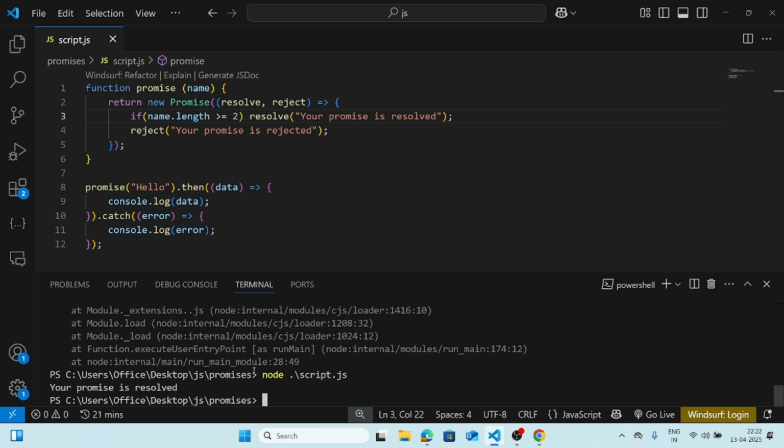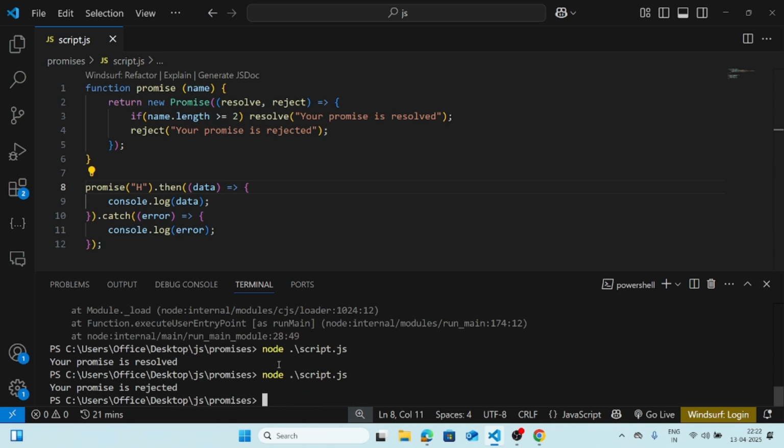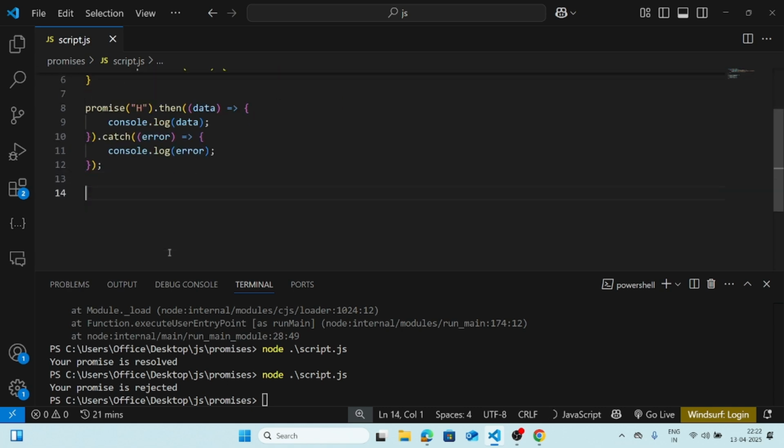Now suppose I give something like h, only h, and then call this function again. What's going to happen is your promise is rejected. Now imagine this: in the real world we use fetch, we use axios and so on.